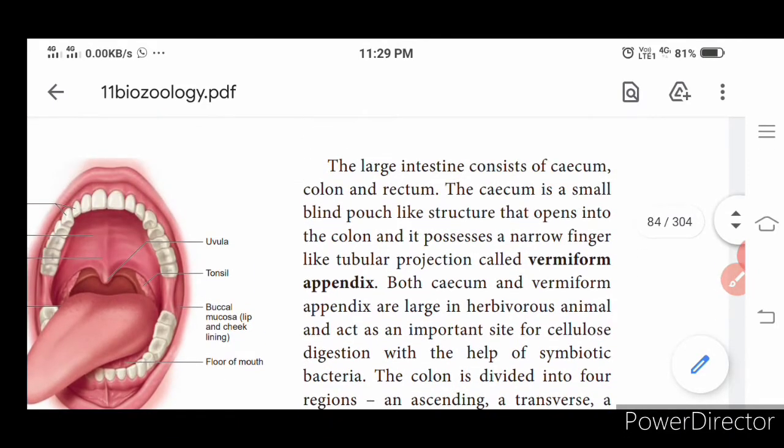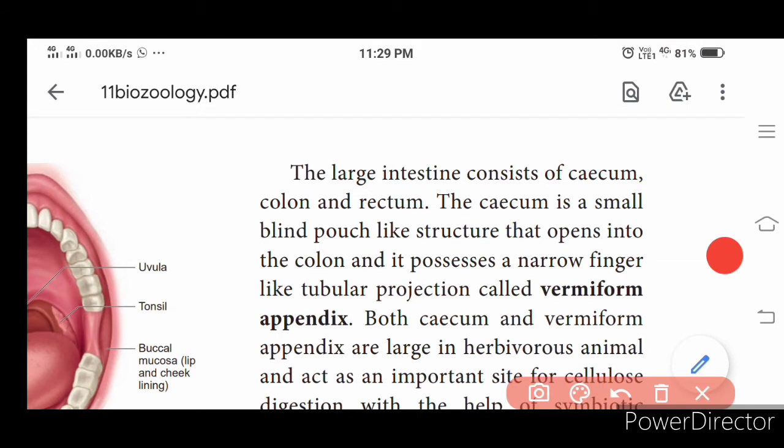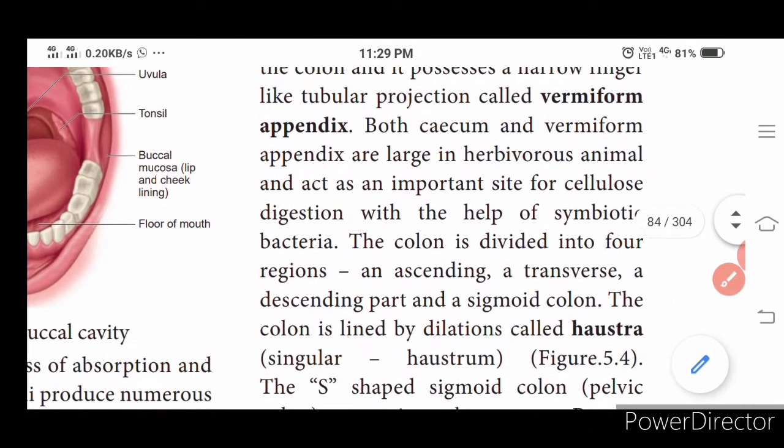To continue after the small intestine, we have the large intestine, which starts with the cecum, colon and rectum. The cecum is a small blind pouch, and it opens into the colon. The colon again has three regions: ascending, transverse and descending colon, and towards the side we have the vermiform appendix. It has no specific function to perform, the appendix.